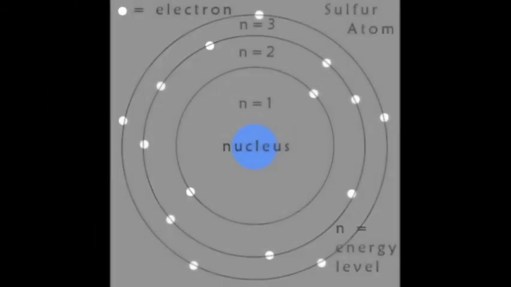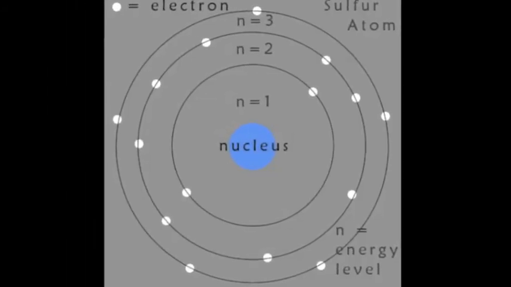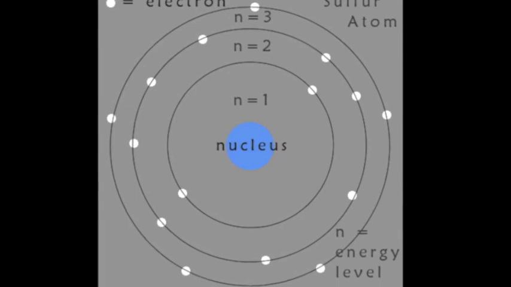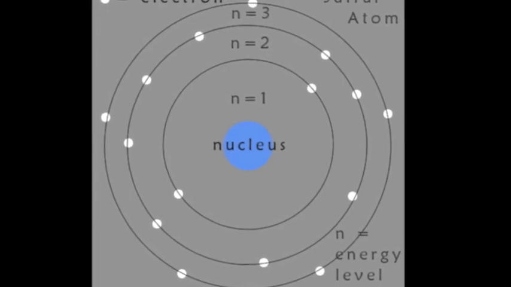Next was Niels Bohr. He proposed that electrons move in set paths around the nucleus. He said each electron had a certain energy based on its path, the energy level. He created a model that shows electrons in an atom orbiting the nucleus. This was called Bohr's model, or also called the planetary model. Those are the 5 main people.